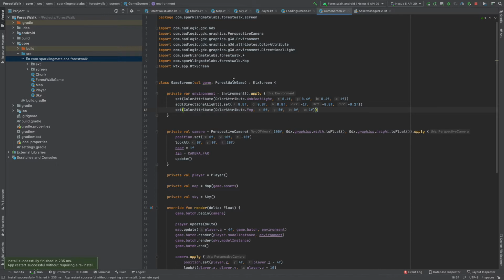Let me show you what I did so far. Instead of focusing on the backend, I wanted to start with something visual and on the mobile side. So I had so many options. I could go ahead with, I don't know, maybe Unity or Unreal Engine. But I want something simple, and I want to code in Kotlin, as I said before in the last video. So I went with LibGDX.